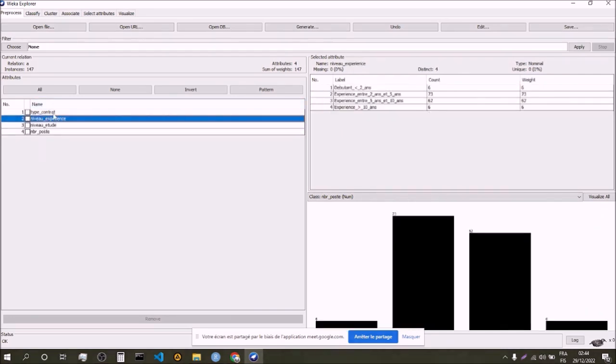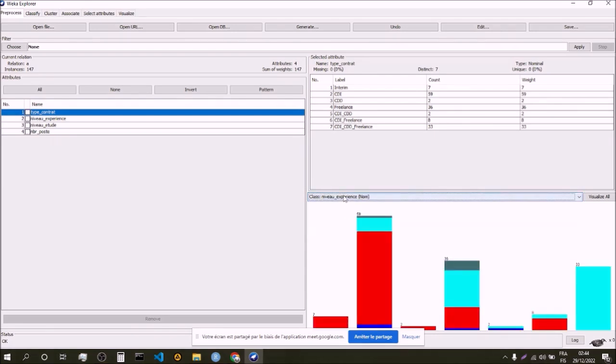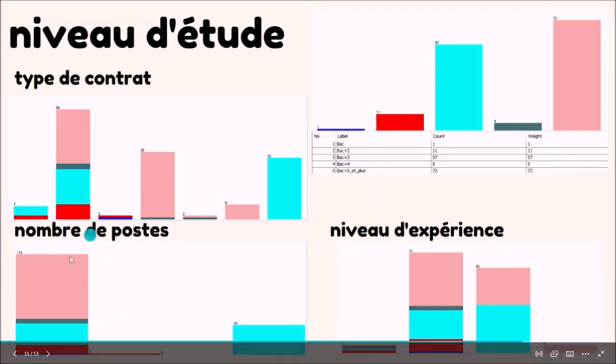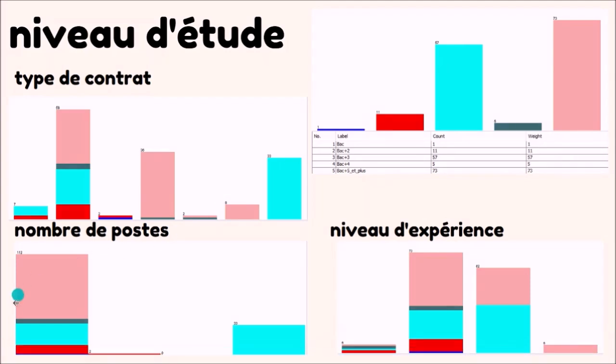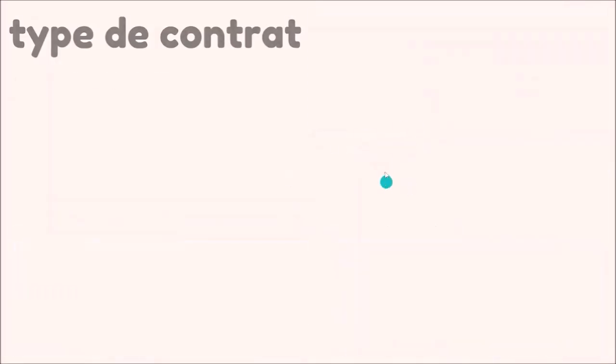Now, the useful part about this is that we can actually see a bit of visualization. For example, I can see the level of experience that is demanded by each of these. As we can see here, for the level of study, we have bac plus 2, 3, 4, and 5 plus. Now we will see the number of posts, this means that for each offer, how many posts are actually suggested. We see that for the posts that have more than 10 people, meaning they want more than 10 people in the same company, most of them want people who have bac plus 3. As for here, people who only want one person, most of them want someone who is a bac plus 5. You basically get the main idea.